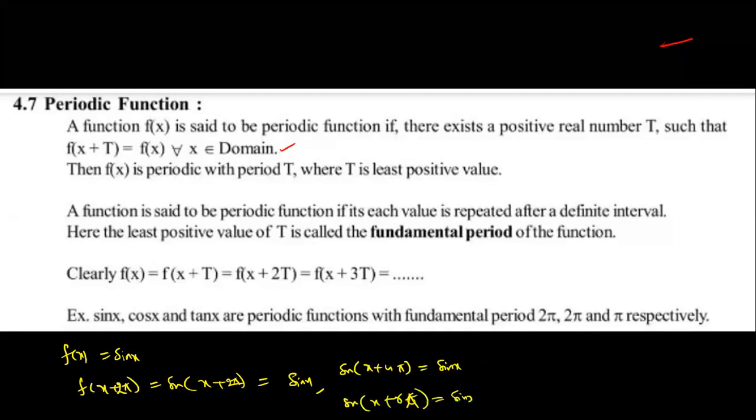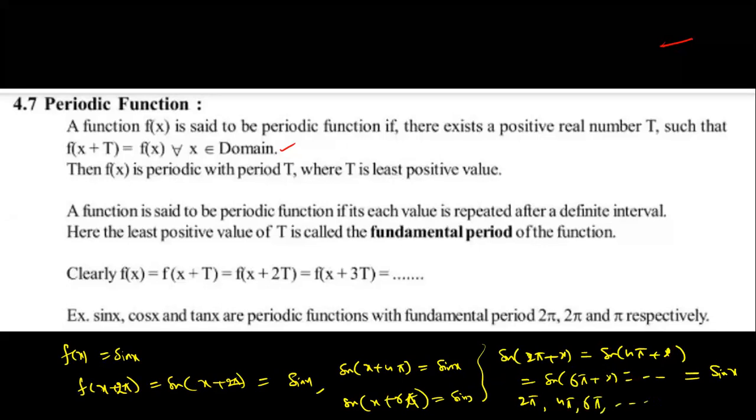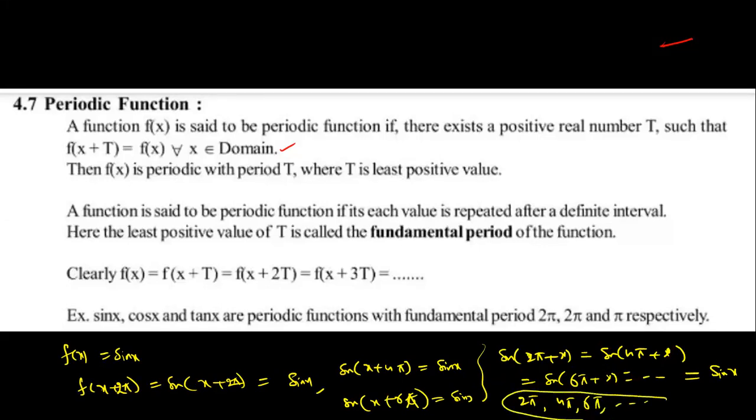So what are you observing? 2 pi plus x, 4 pi plus x, 6 pi plus x, and so on. Finally, we are getting sin x. So what are the periods here? 2 pi, 4 pi, 6 pi, and so on. Among these, which one is the least positive real number? 2 pi is the period of the given function. That is the meaning.